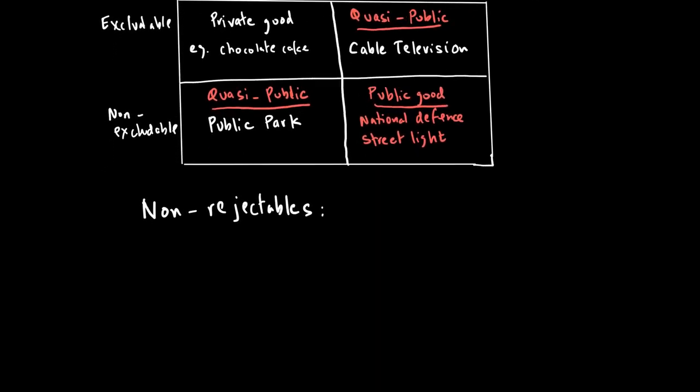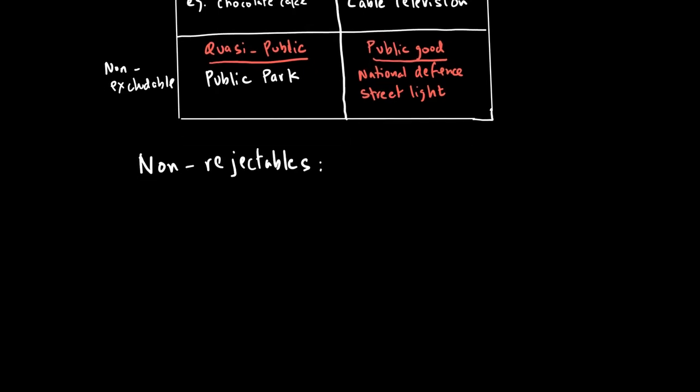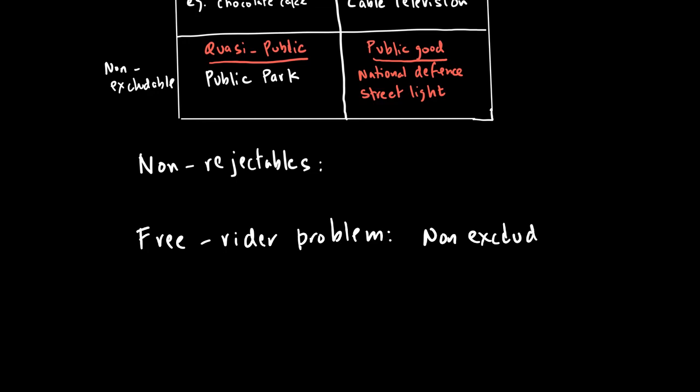So what leads from the non-rivalry and non-excludability is the problem that comes from public goods, what we call the free rider problem, which comes about because of the non-excludable nature of the good.